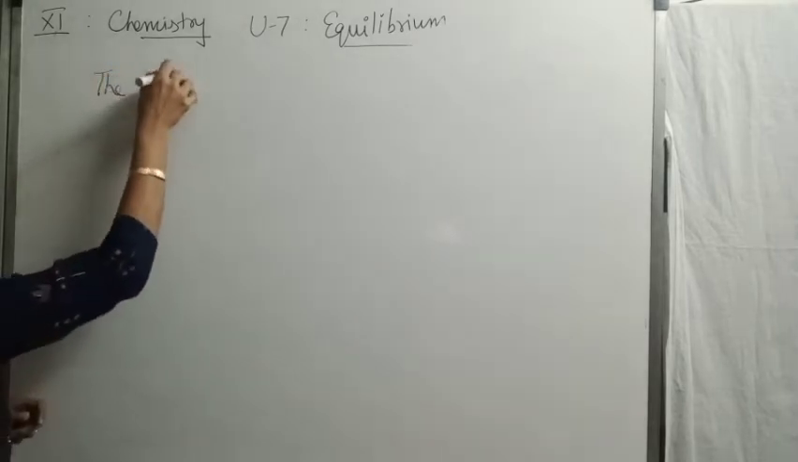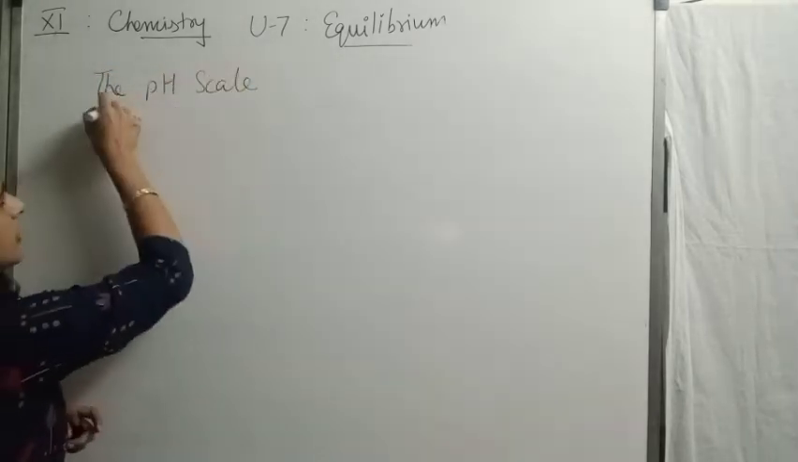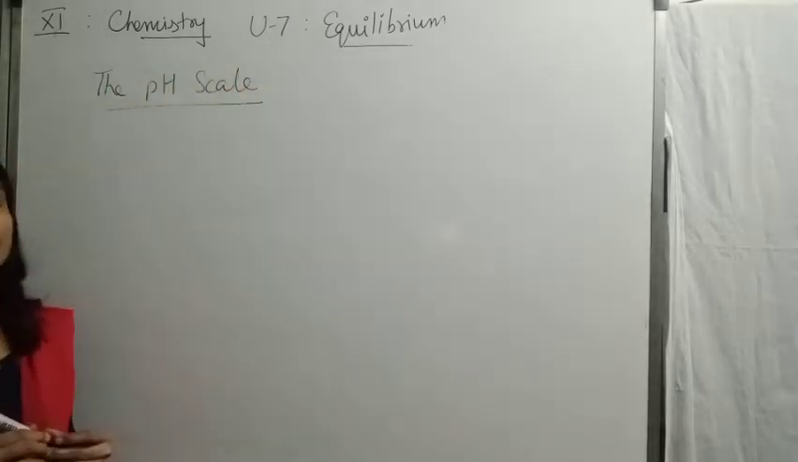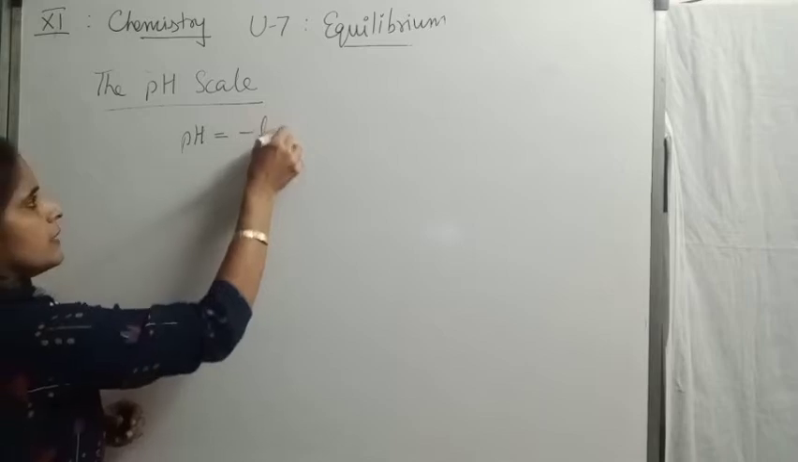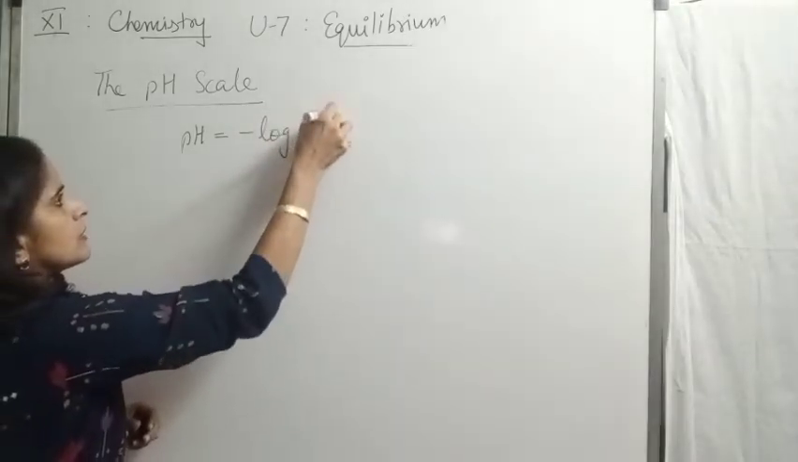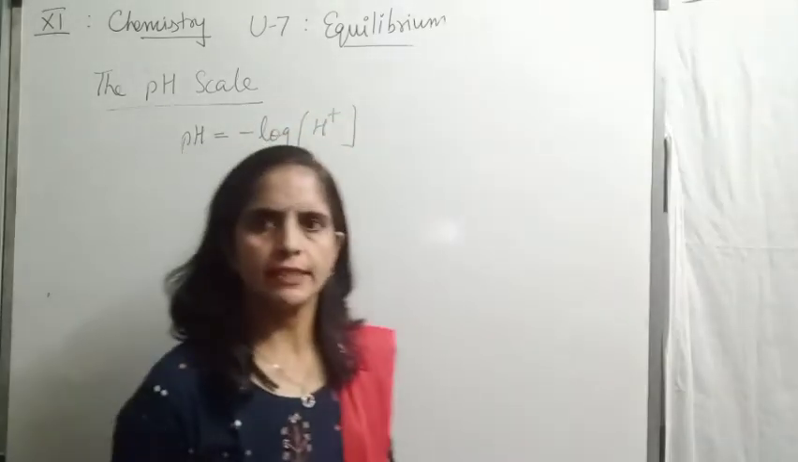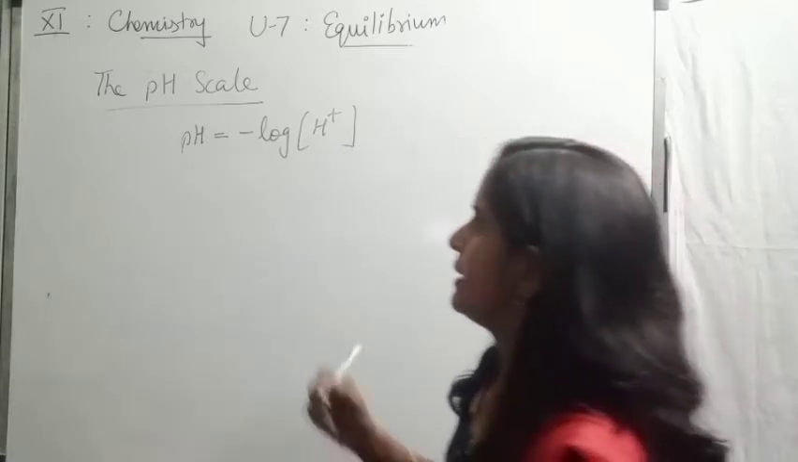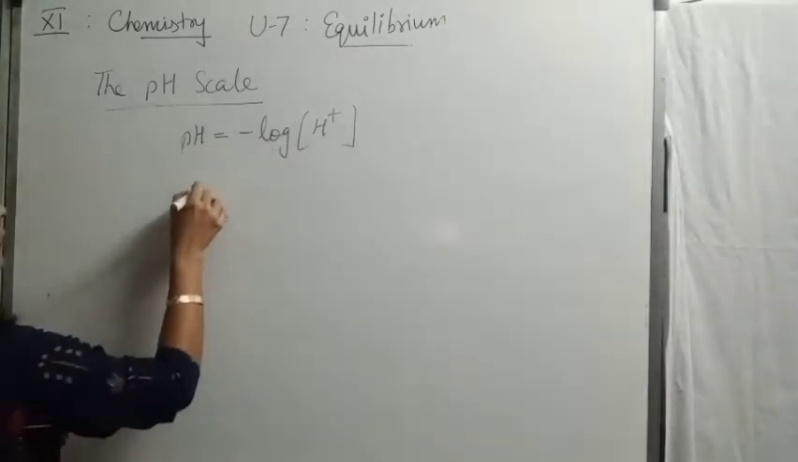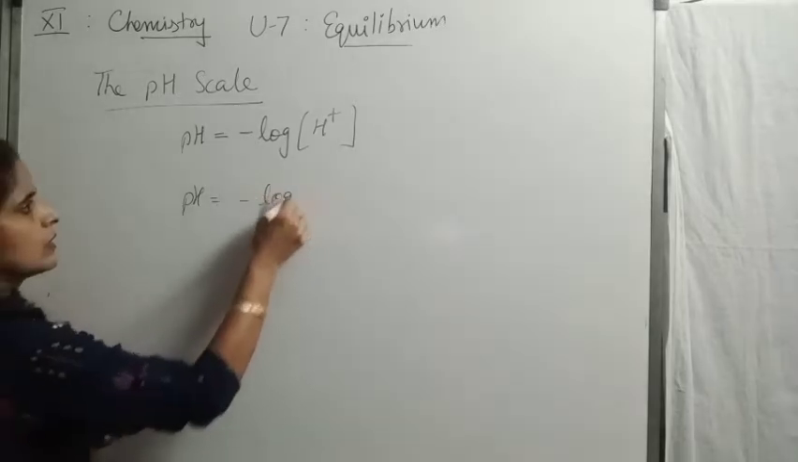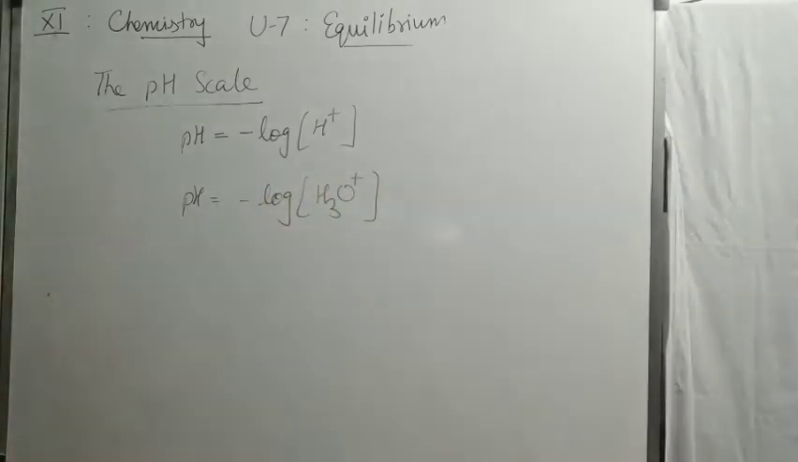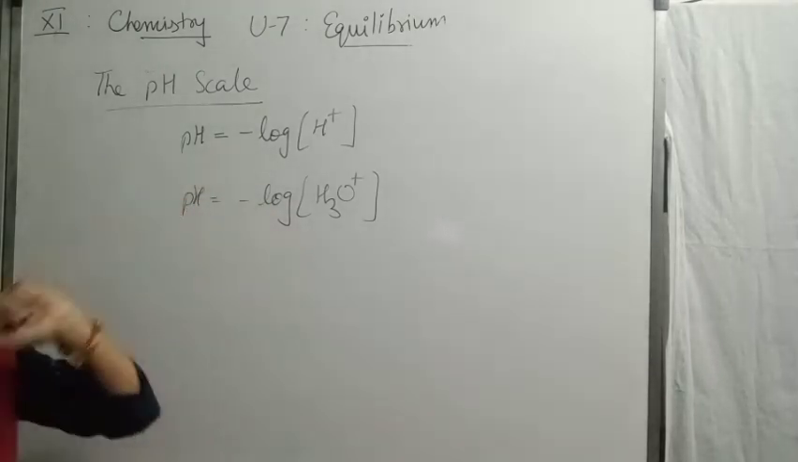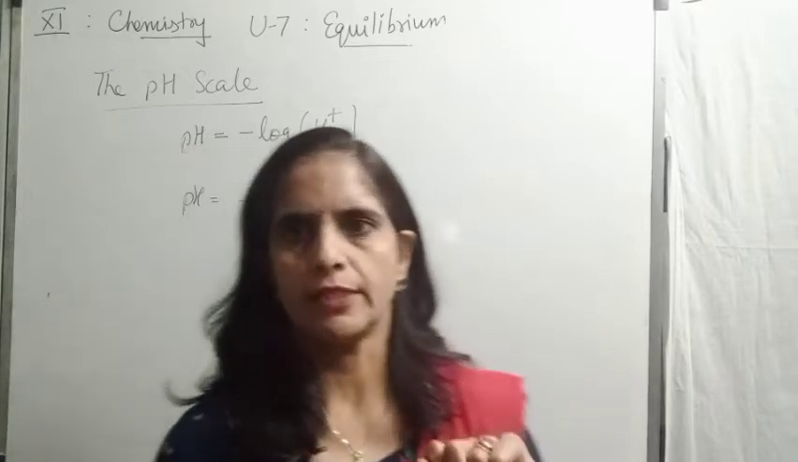The pH scale. What do we mean by pH? pH is negative log of hydrogen ion concentration, or we may write it as negative log of hydronium ion concentration. You may express it either in terms of hydrogen ion concentration or in terms of hydronium ion concentration.